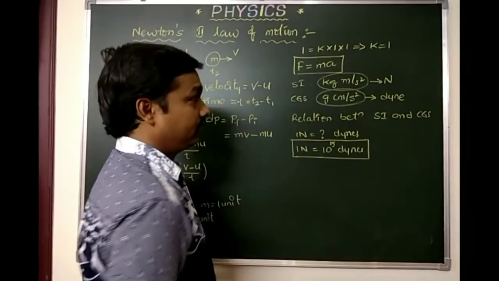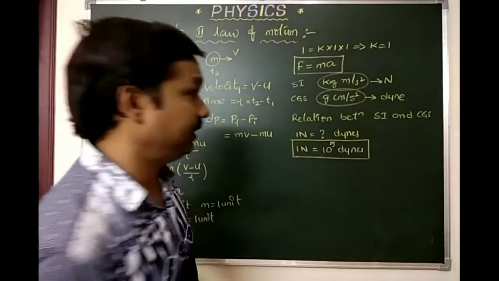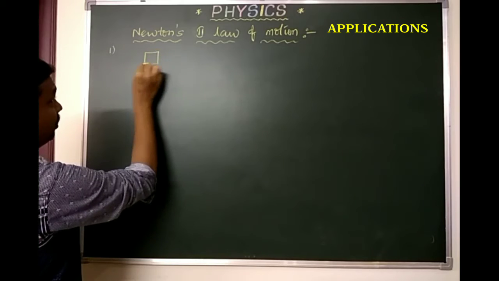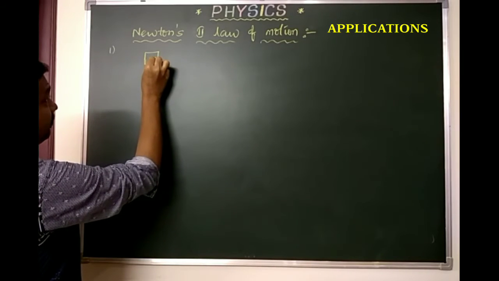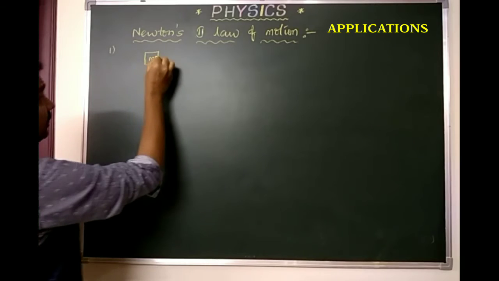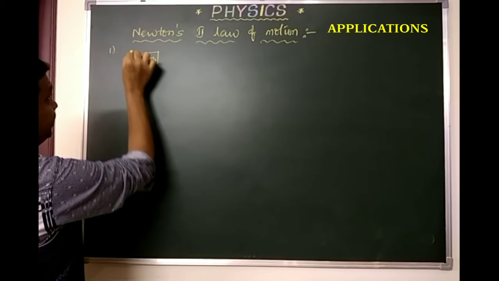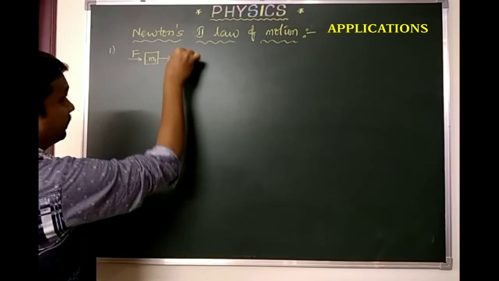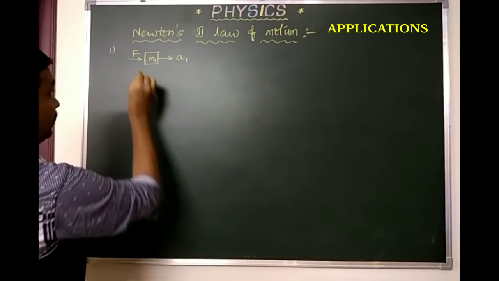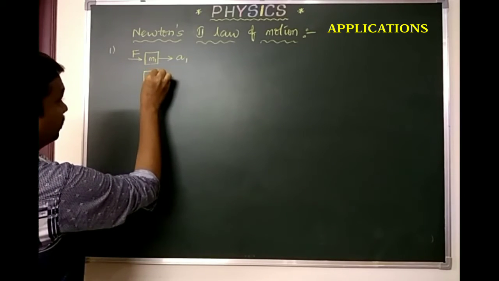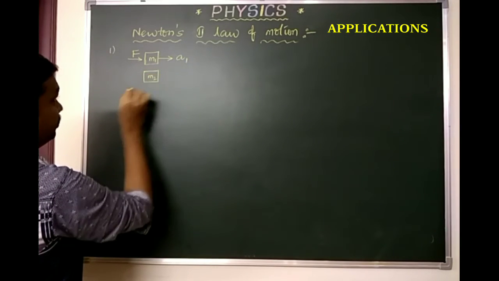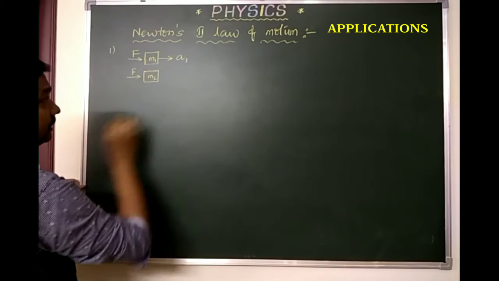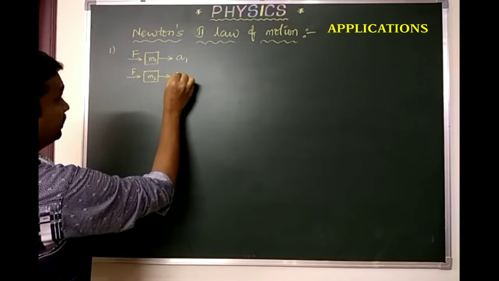This is the relation between CGS and SI units. Here, for example, we are considering a block of mass M1, with a force F exerted on it, which is moving with an acceleration A1. Similarly, one more block of mass M2, the same force exerted, and its acceleration is A2.